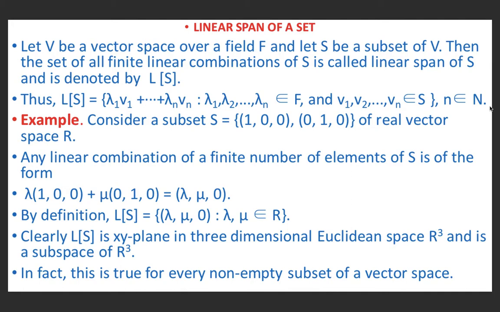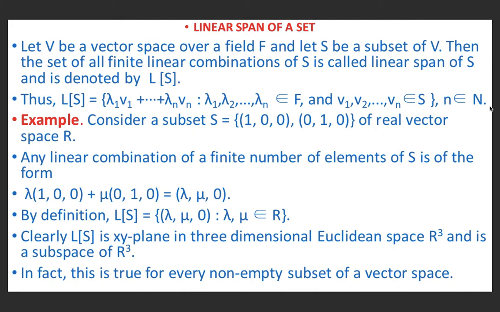So the resulting vector is (lambda, mu, 0). By the definition of linear span of the set S, it is a linear combination of elements of S. So we can write LS as (lambda, mu, 0) where lambda, mu belong to R.